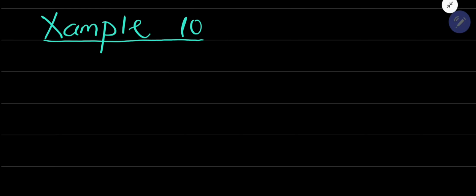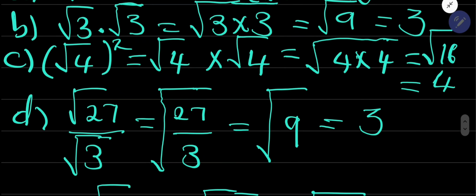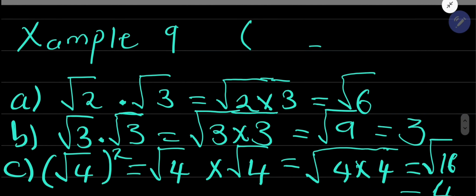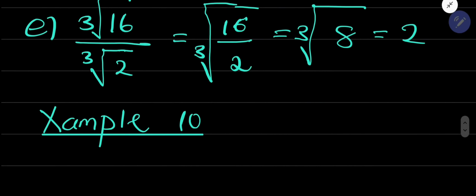So now example 10. Example 10 is about adding and subtracting sets. Please do not confuse the laws for multiplication and division of the sets.